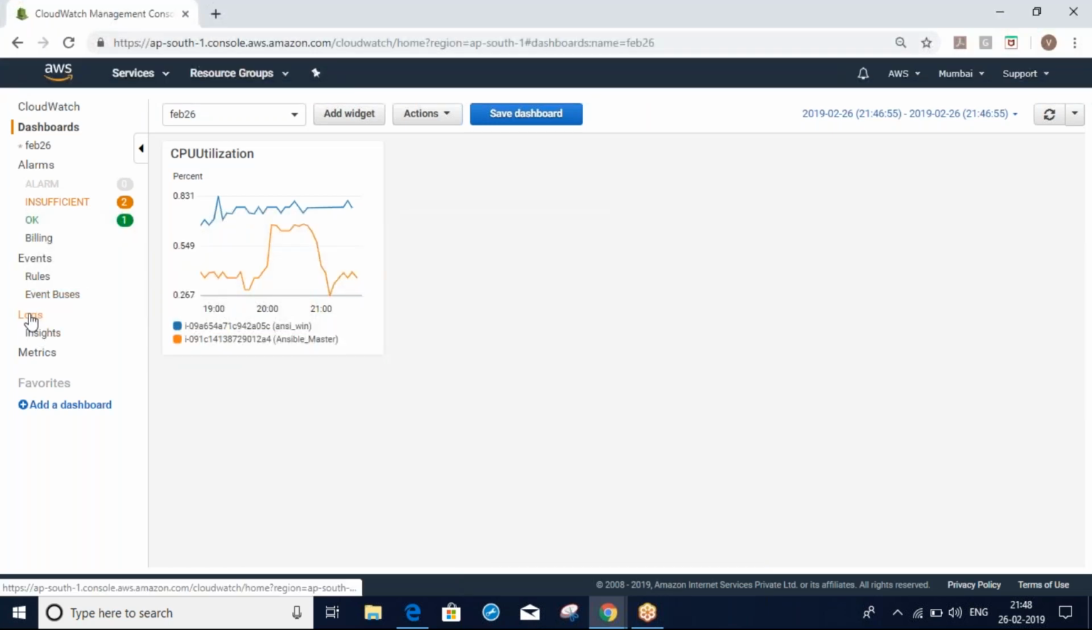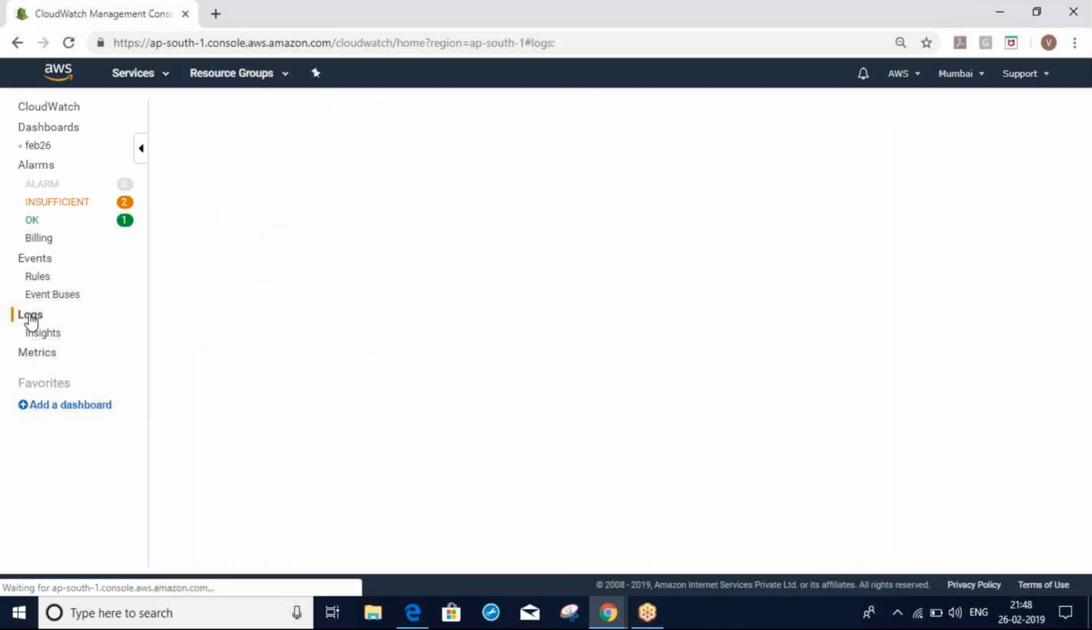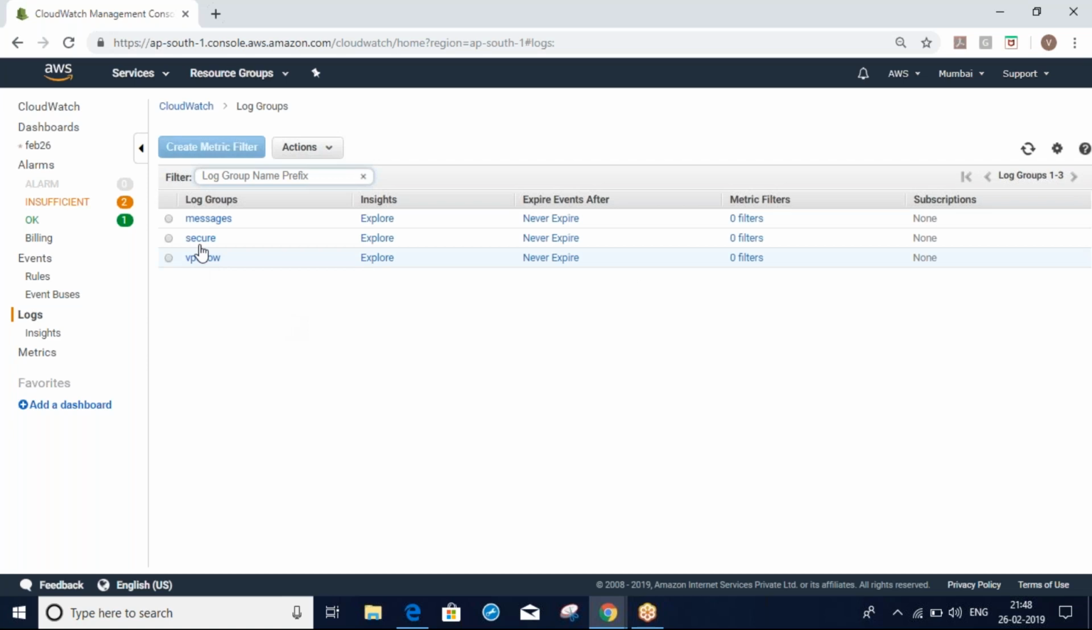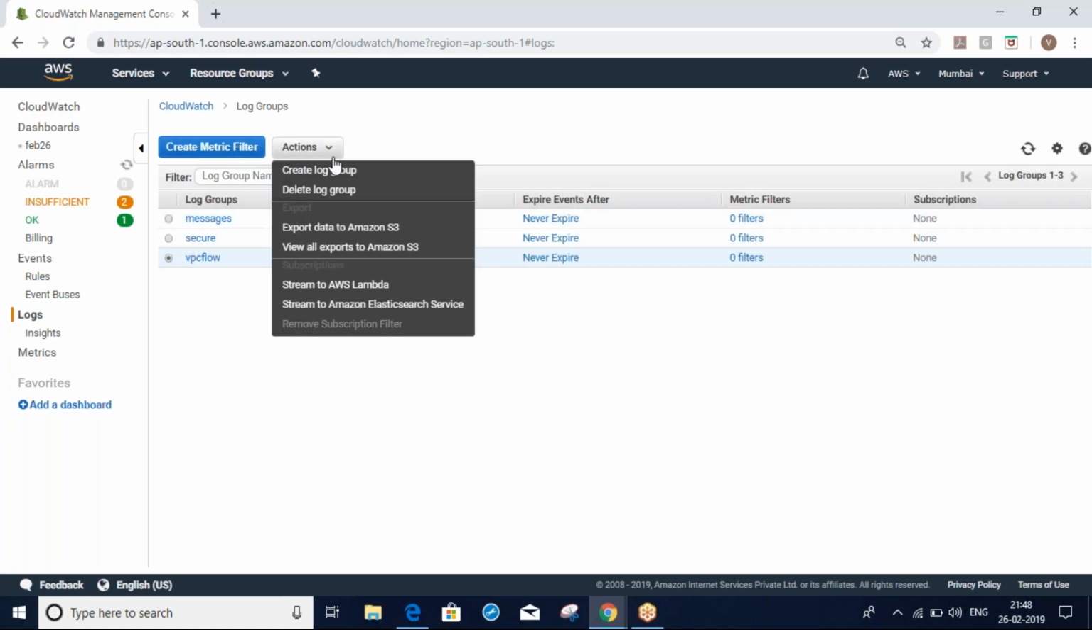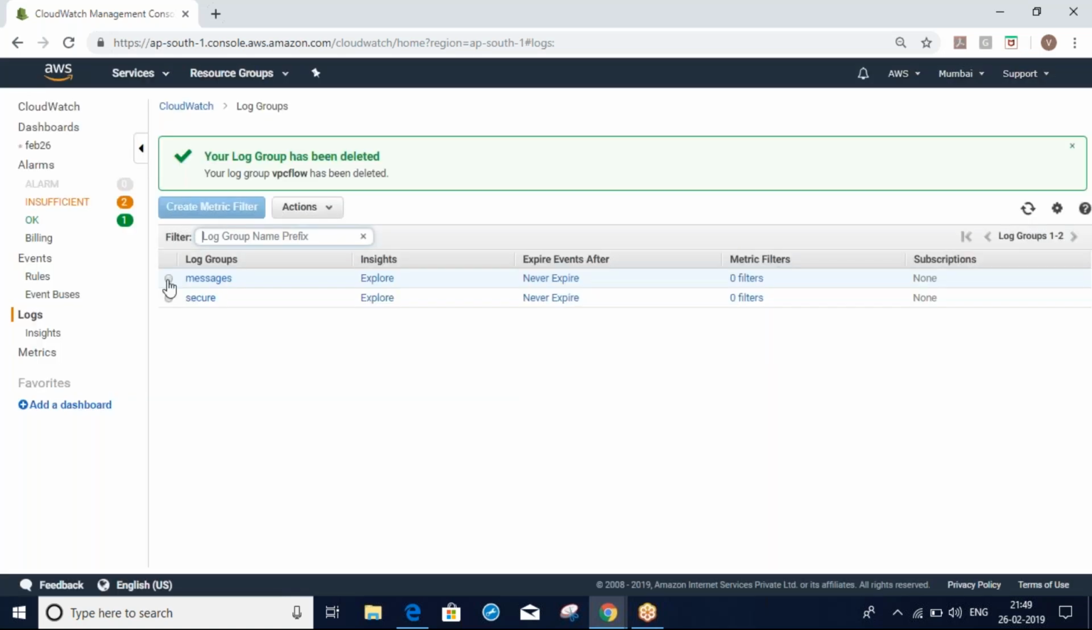Same thing, we can monitor the logs also, like your OS logs or your application logs. All your logs we can monitor here. Here we can configure some logs, like var log messages, secure logs, whatever logs you want. OS logs, your application logs, whatever logs you want. So you can save all your logs in CloudWatch, and you can monitor them here also.